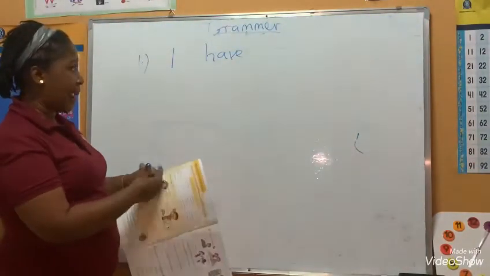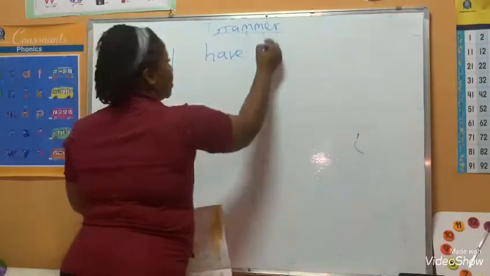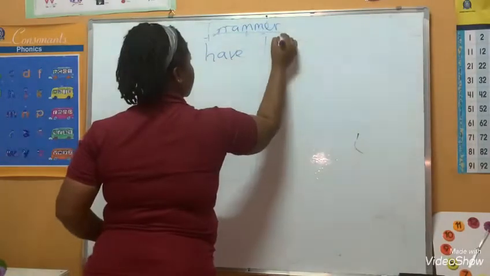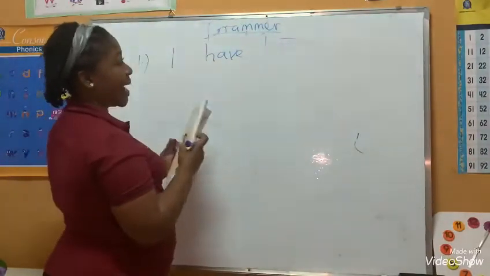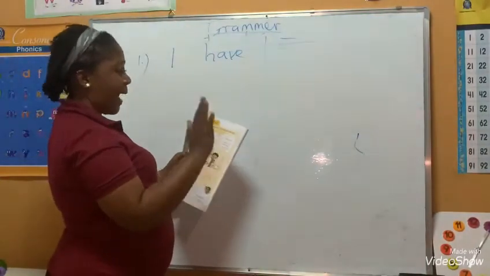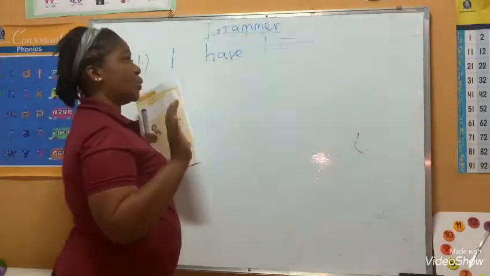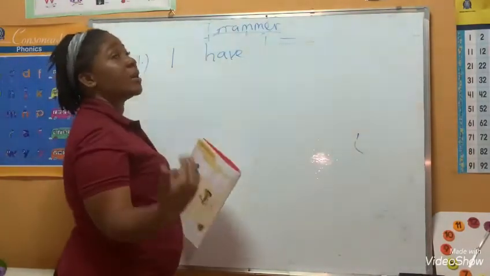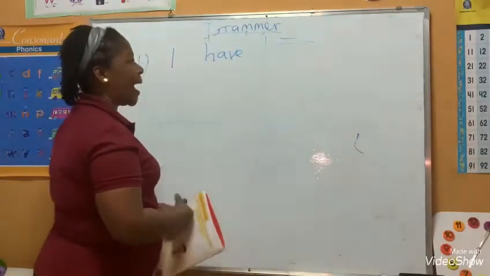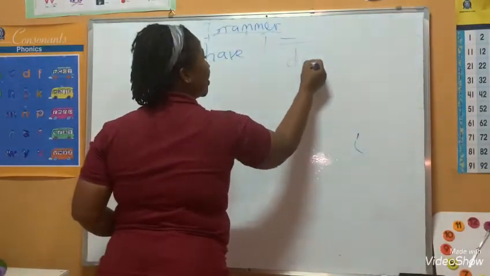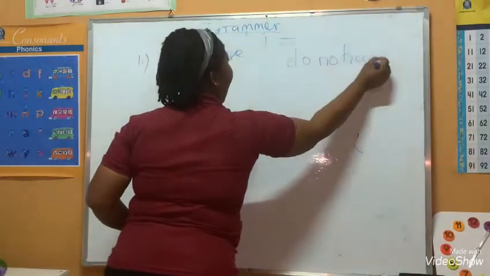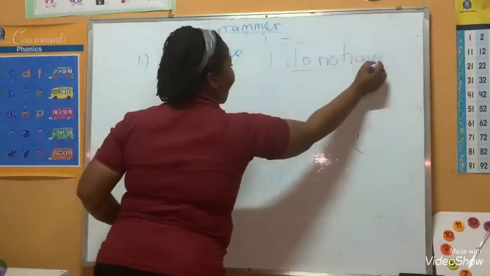So this is the addition and this is the subtraction. So I can't have something. I can say, I do not have. It doesn't belong to me, or I have not seen it before, or it can never become mine. I write, do not have. So I can say, I do not have.